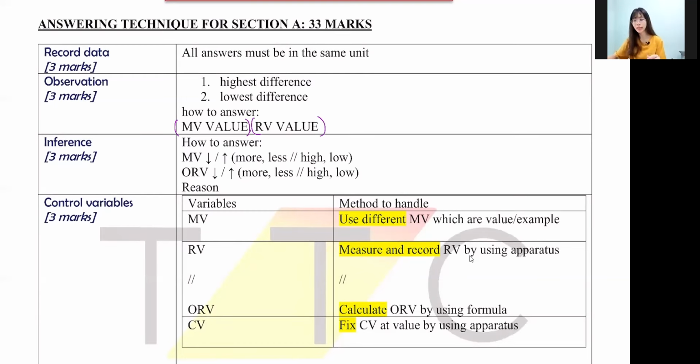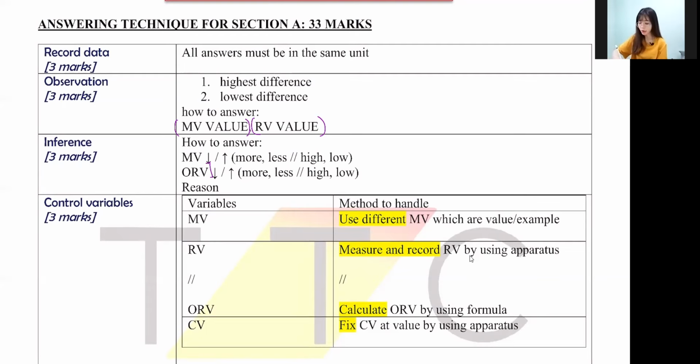Next one, inference. I think a lot of students don't know how to do inference. How do you write inference? For inference, we have to write when MV is higher or lower. You can involve value if you want to, but if you don't want to, it's totally fine. You can write when MV increases or decreases, what happens to the RV?